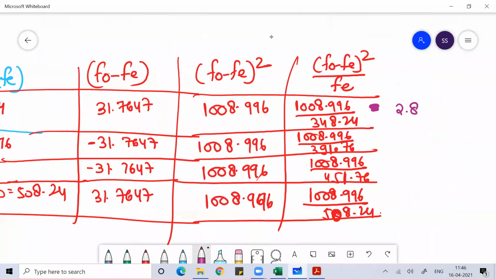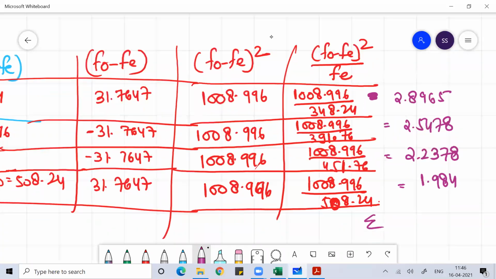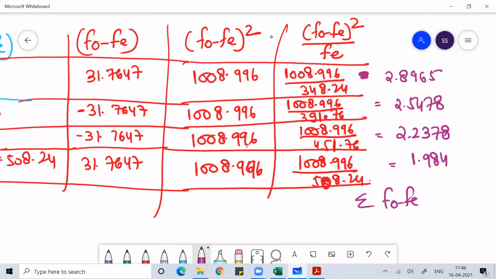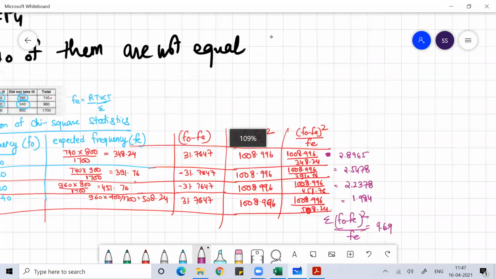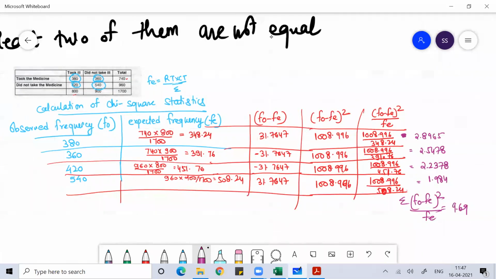We will get 2.8965. This you will get is 2.5478. This you will get is 2.2378. This you will get is 1.984. Do the sum of these, F naught minus Fe whole square divided by Fe. Find the sum of this and you get 9.169. Very simple, you have to do.